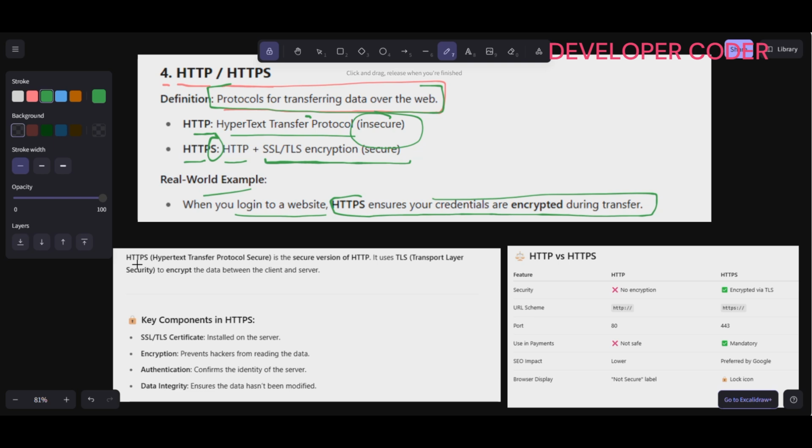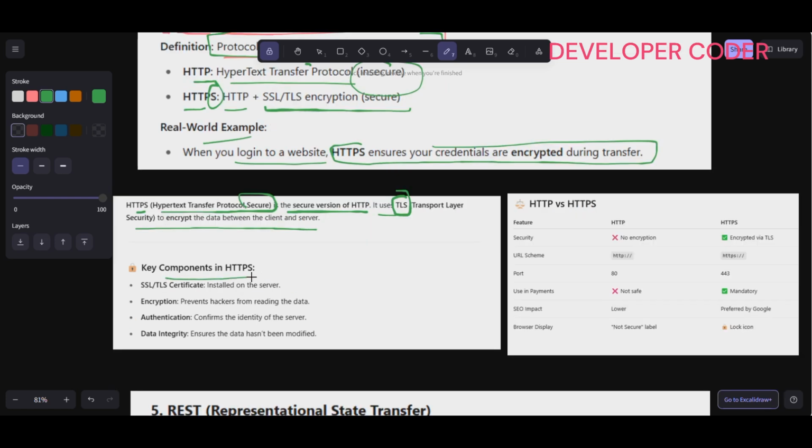So here, HTTPS, Hypertext Transfer Protocol Secure, is a secure version of HTTP. It uses TLS, Transport Layer Security, to encrypt the data between the client and server, right? And what are the key components in HTTPS? The SSL/TLS certificate is stored on the server. It prevents hackers from reading the data. Then authentication confirms the identity of the server, and data integrity ensures the data has not been modified. So these are the key components in HTTPS.